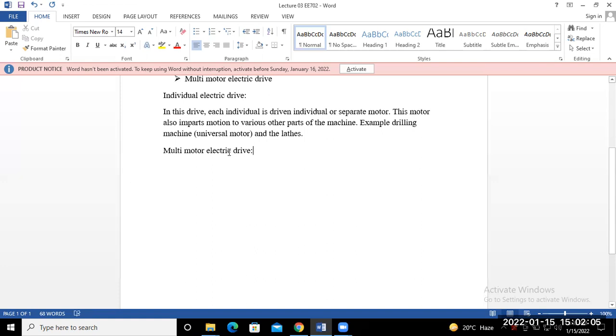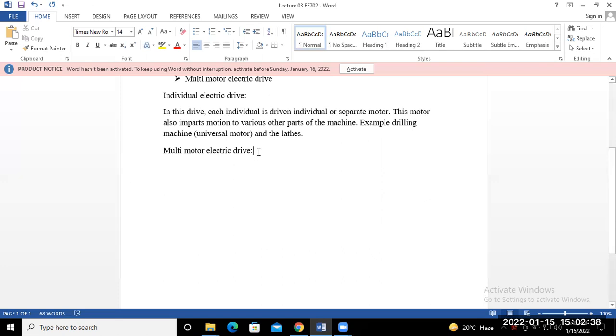Maybe some particular loads are driven by different types of motors: one motor for one parameter controller and another motor for another parameter controller. So multi-motor drives means more than one motor can be used for a single load. That is known as the multi-motor electric drive.